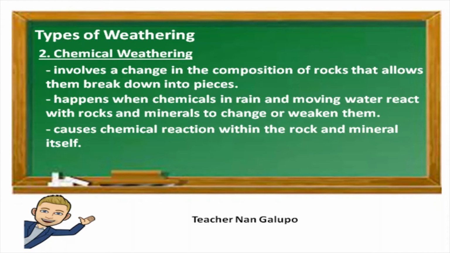Chemical weathering involves a change in the composition of rocks that allows them to break down into pieces. Chemical weathering happens when chemicals in rain and moving water react with rocks and minerals to change or weaken them. Chemical weathering causes chemical reactions within the rock and mineral itself.